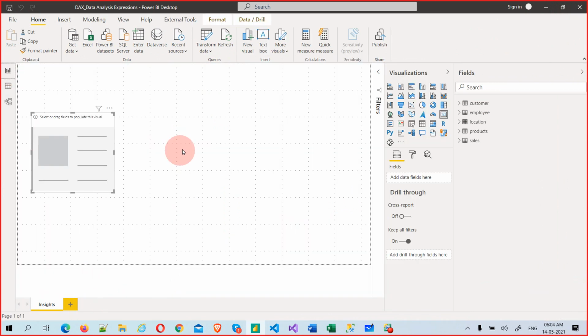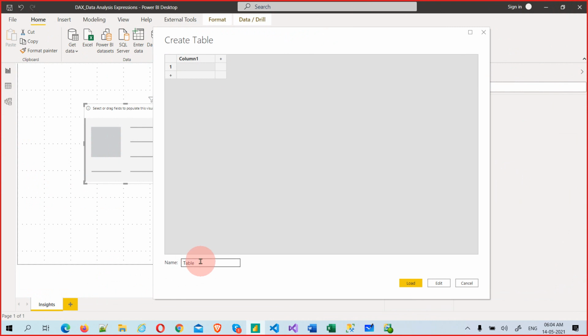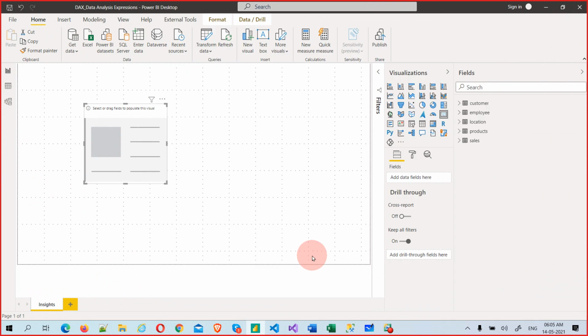Now it comes to measures. Let's create a measure table first. Last time I created it using DAX, but you can also create a table using Enter Data. Enter Data is available here, and also inside Transform Data, in the Power Query Editor. I want a measures table, and this time I would like to put an underscore, which is also a special character. Measure table, or otherwise you can say measures, whatever it is. I want that to be first.